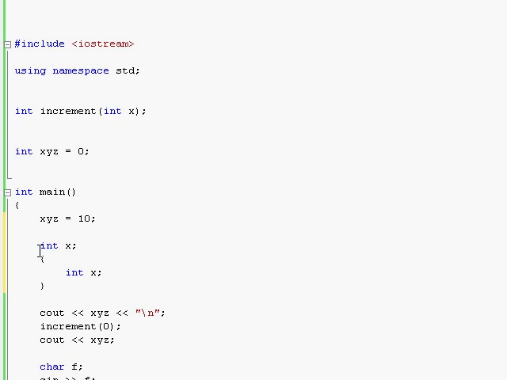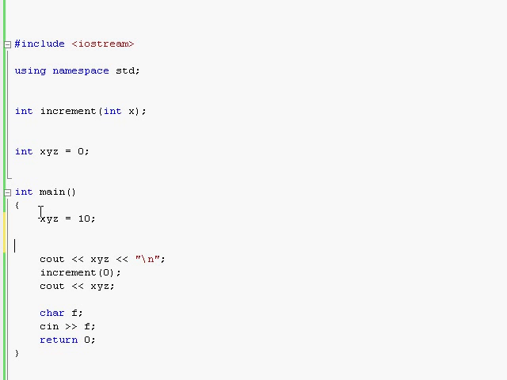Of course, without getting too deep into all the details, because every other scope is inside the global scope, just like if I create a variable x in an outer scope, and then I make another variable x in an inner scope, then all the rules apply like we mentioned in a different video. Pretty much the same rules will apply if I made a global variable xyz and then I create another integer xyz in a local scope.